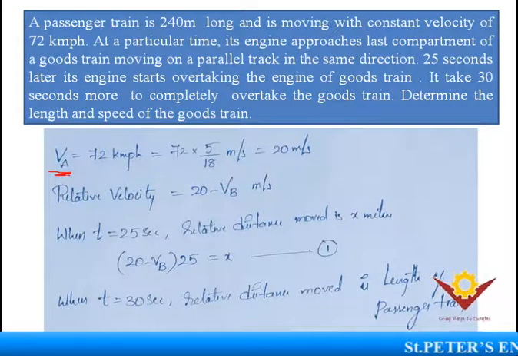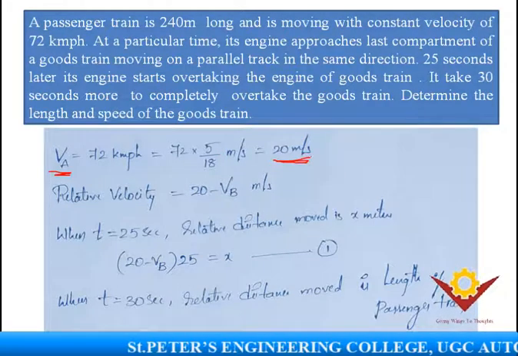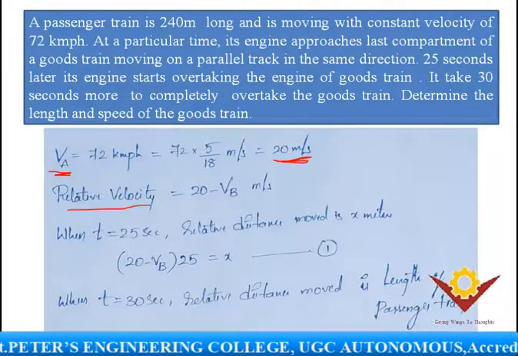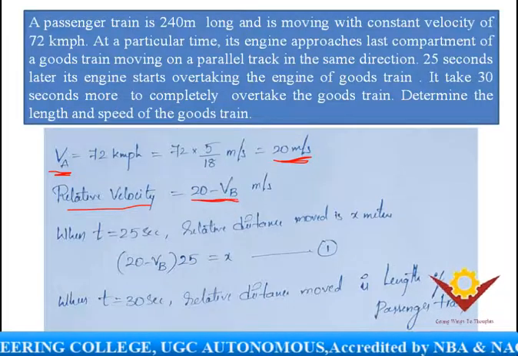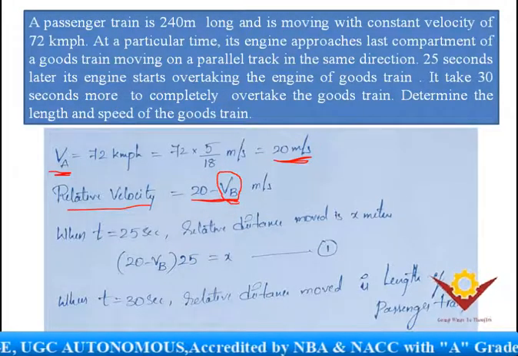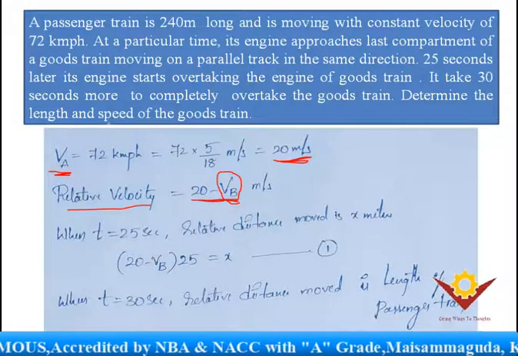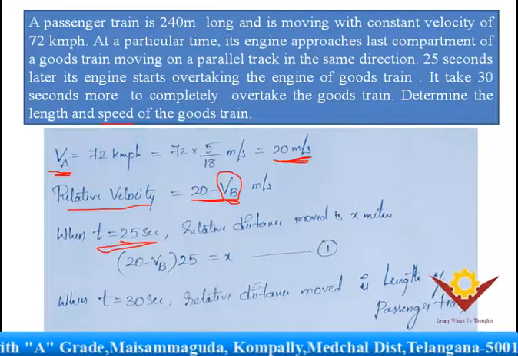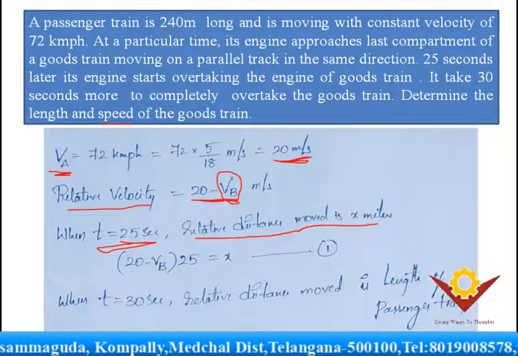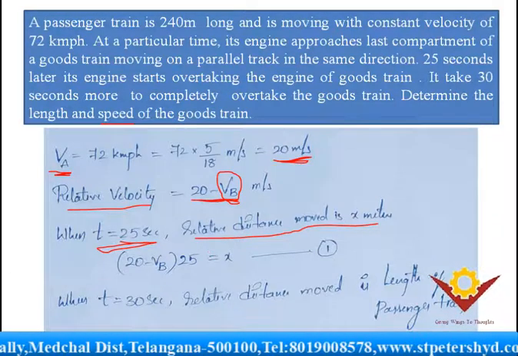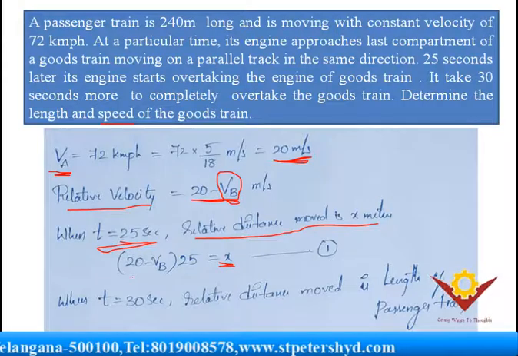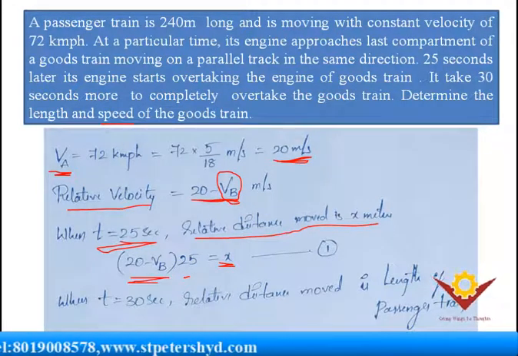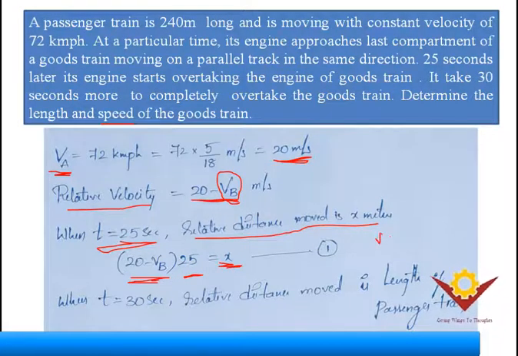VA is the velocity of the passenger train, which is 72 kilometers per hour, and we convert that into meters per second. Now the relative velocity is 20 minus VB. What is VB? The velocity of the goods train. It is also moving with a certain velocity, which we don't know. We have to find that velocity. When the time is 25 seconds, the relative distance moved is x meters. Relative velocity into time is equal to distance.